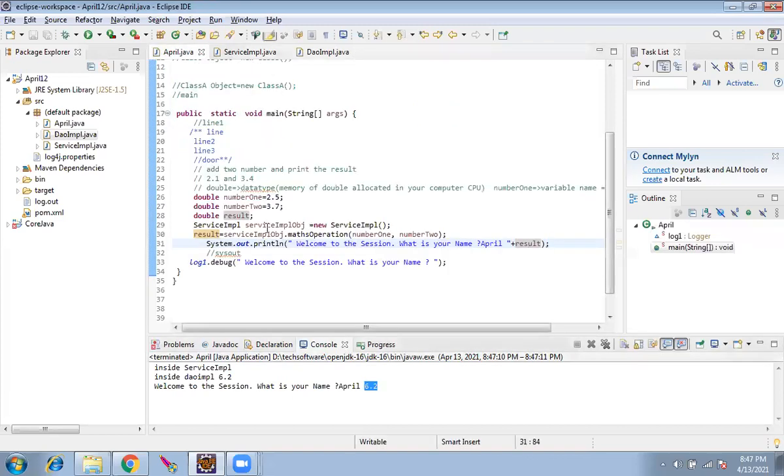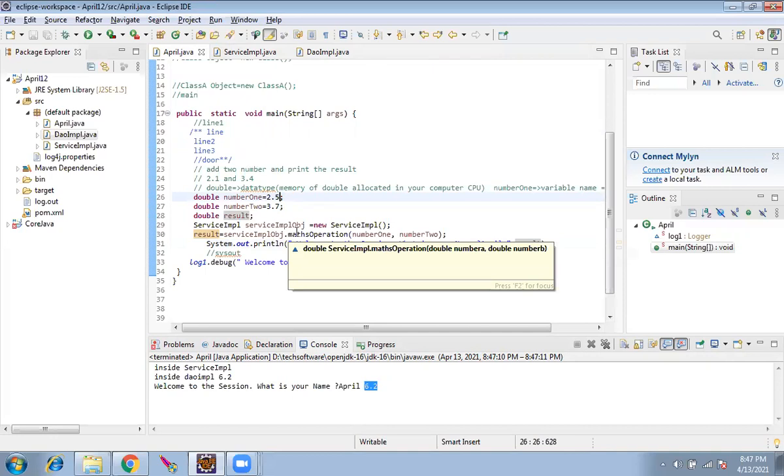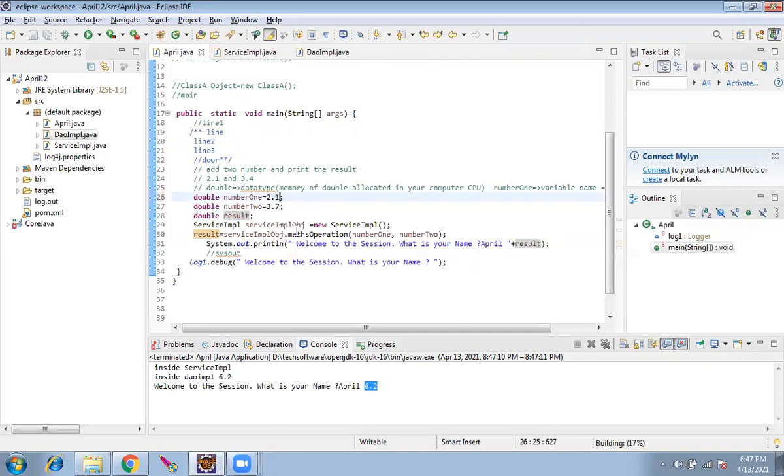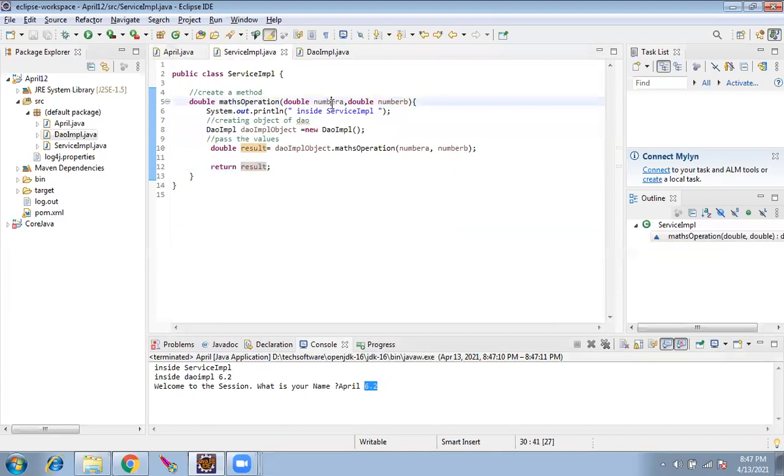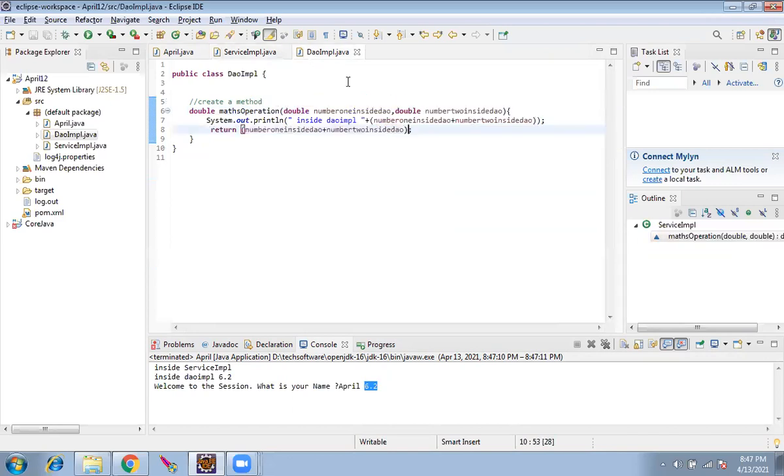So if I change here to 2.1 and 3.7, 2.1 will be sent here, 3.7 will be sent here, and this method will be called. Here 2.1 will come here, 3.7 will come here, 2.1 will be sent here, and 3.7 will be sent here to the next method. Here 2.1 will come here, 3.7 will come here.